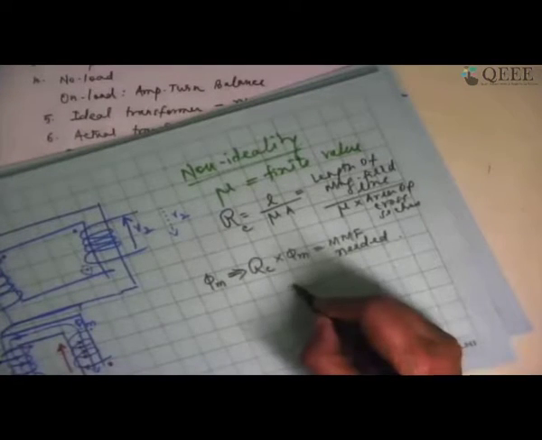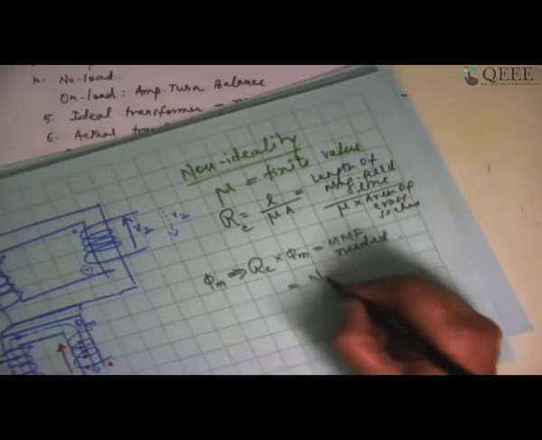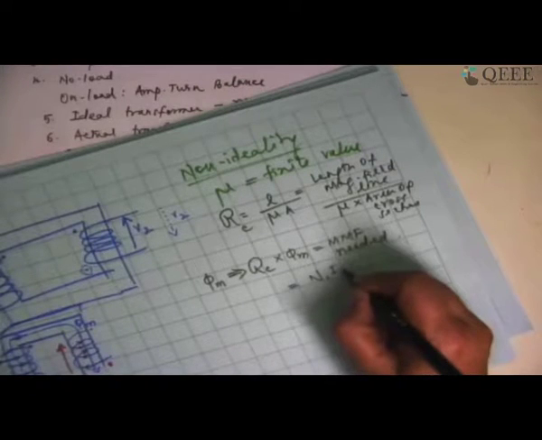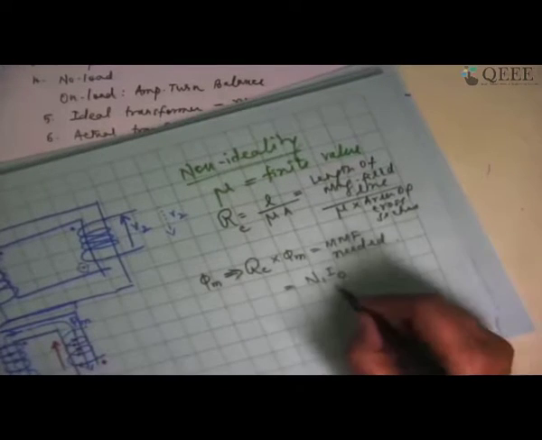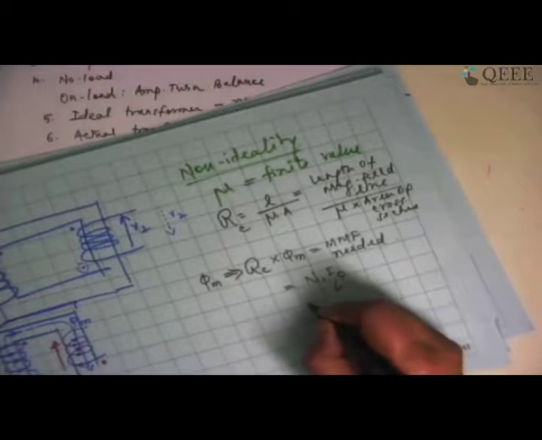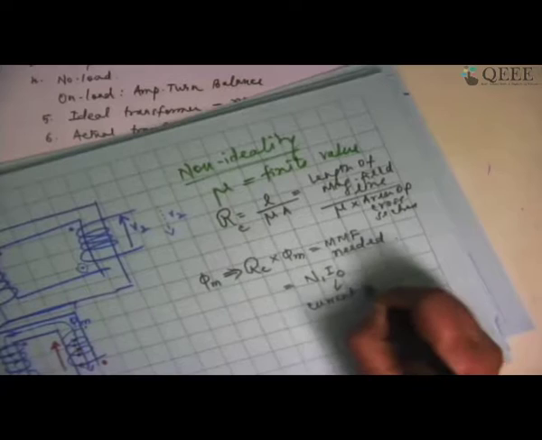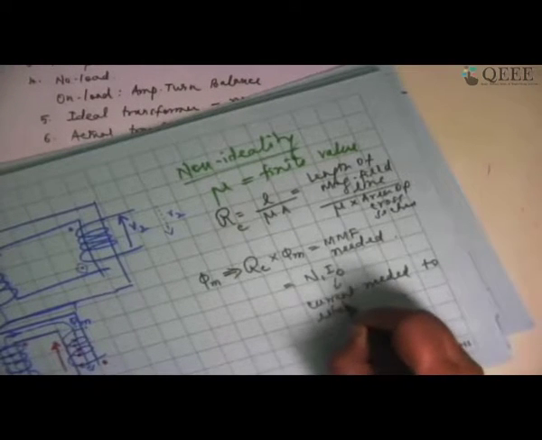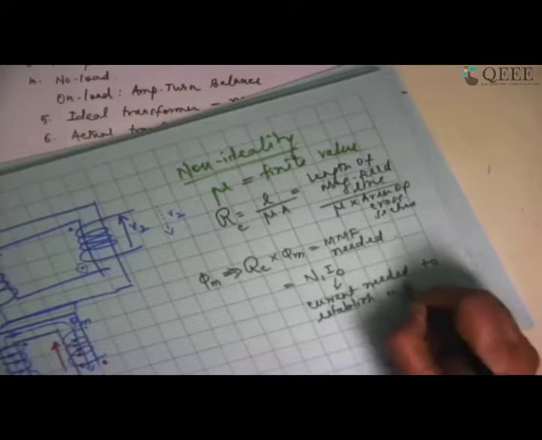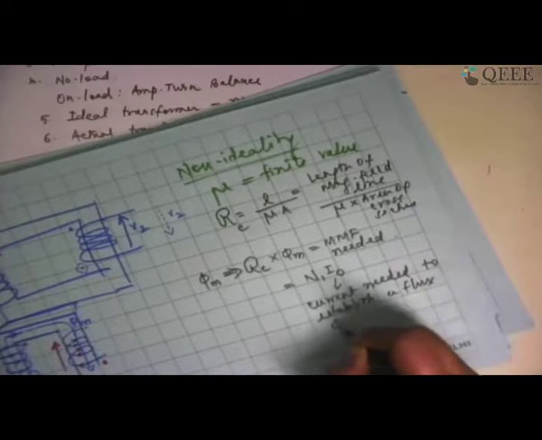So this is equal to N1 multiplied by whatever is the current that is being drawn from the primary side to establish this flux. So this is essentially the current needed to establish a flux phi m in the core.